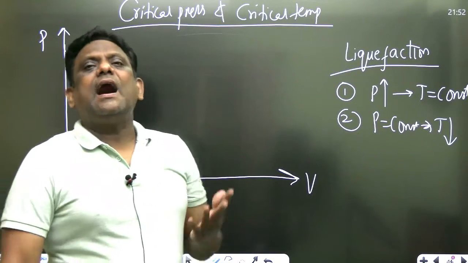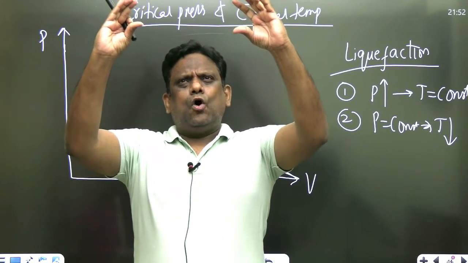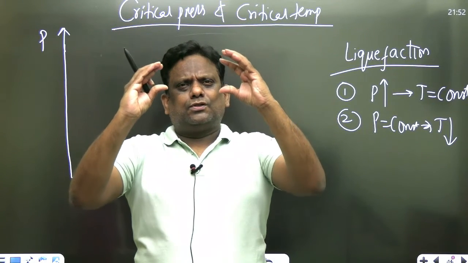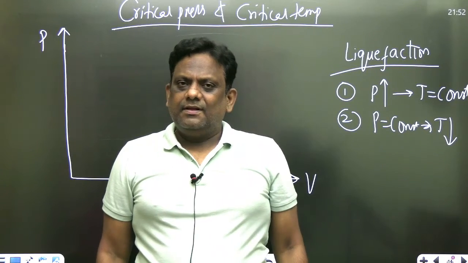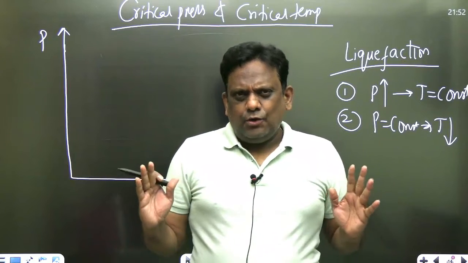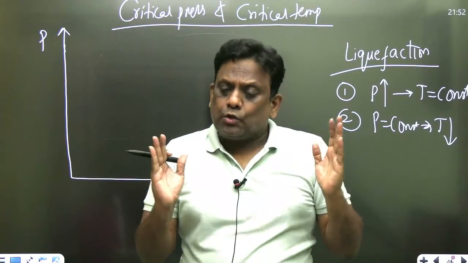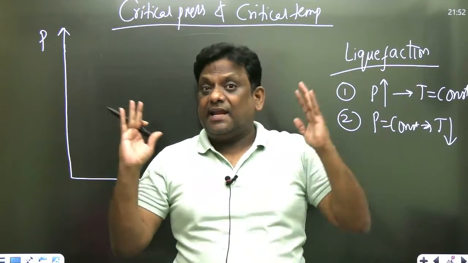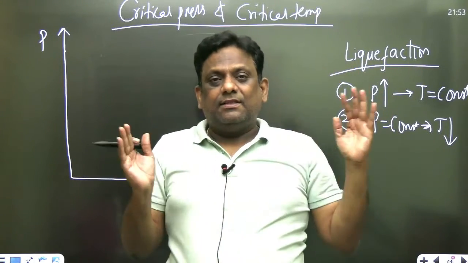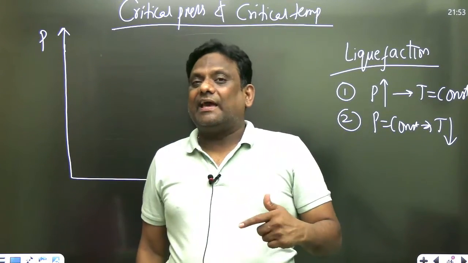Very simple, sirs. In a piston cylinder arrangement, keep the pressure constant and slowly you cool it. When you are cooling it, the molecules will come closer and it becomes liquid. Similarly, for the same temperature, now you increase the pressure. देखो, in liquids, molecules are closer. In gases, they are very far. So if I increase the pressure, they come closer. Means they are coming towards liquid. So I can increase the pressure or I can decrease the temperature.